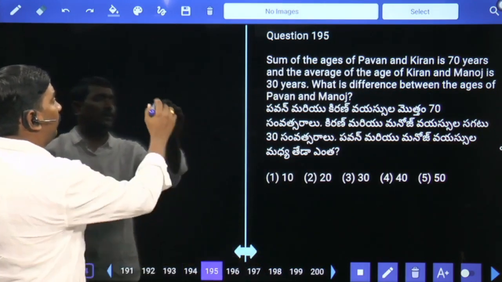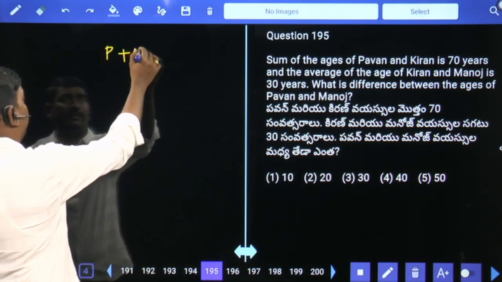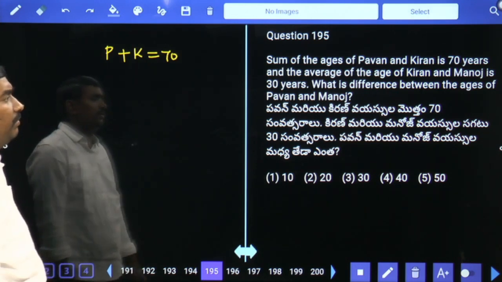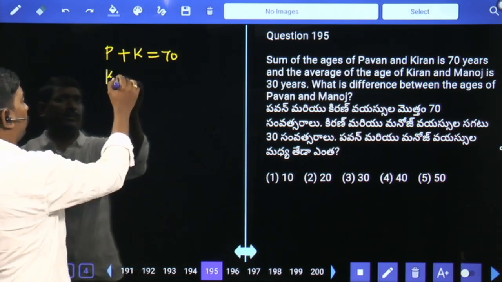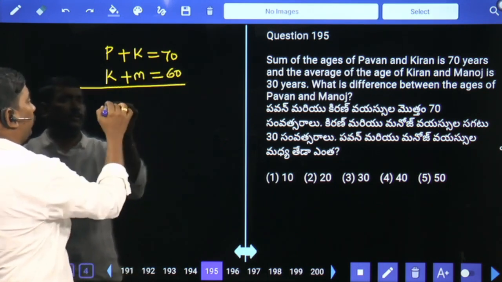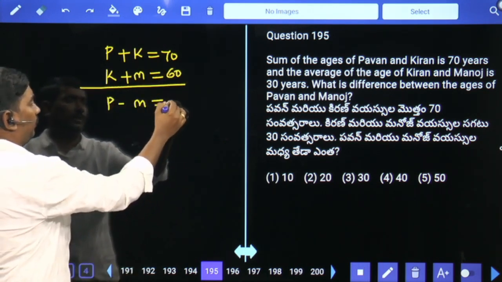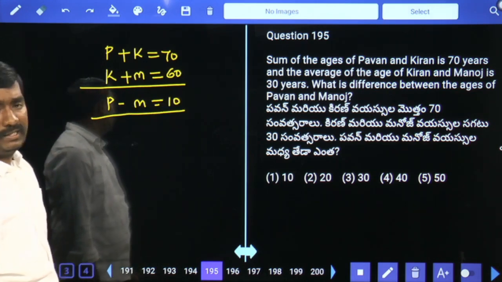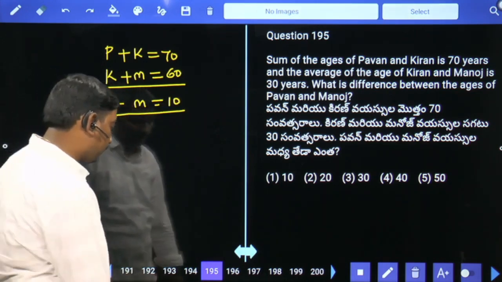The sum of the ages of Pawan and Kiran is 70 years. The average of the ages of Kiran and Manoj is 30, total 60. From this, Pawan minus Manoj is equal to 10 years. What is the difference between the ages of Pawan and Manoj? Nothing but 10 years.